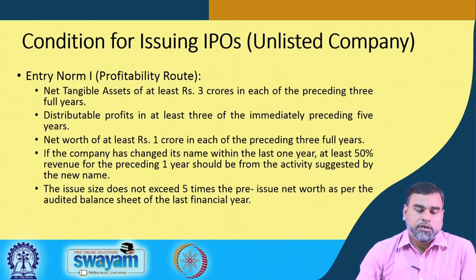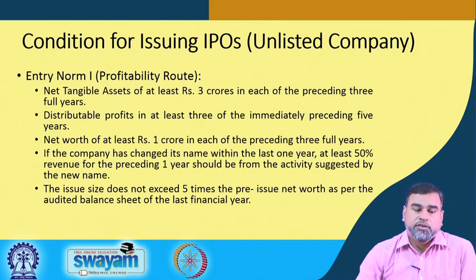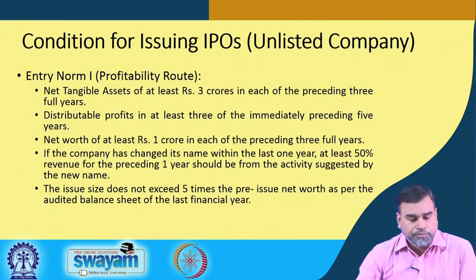So, how are these IPOs issued? Can all companies go for an IPO or not? These are the different questions. Whenever any company goes for an IPO, the basic objective is that the company wants to raise money from the public, and also wants to be listed on the stock exchange. If the company wants to be listed, is there any possibility that any company that wants to go for an IPO can do it or not?